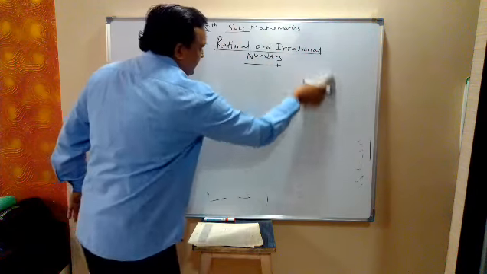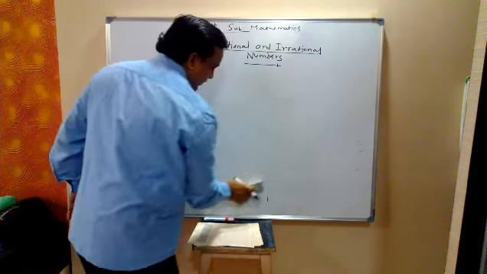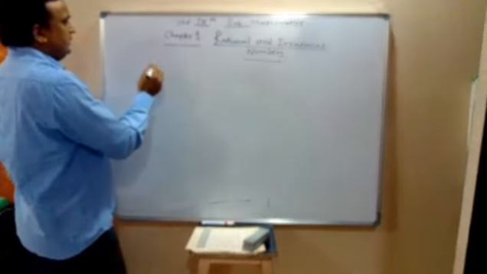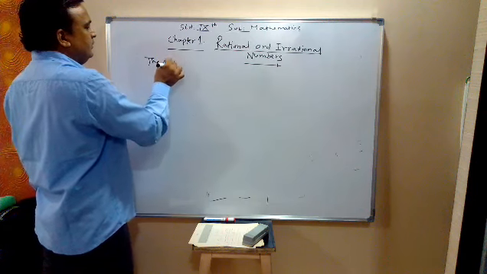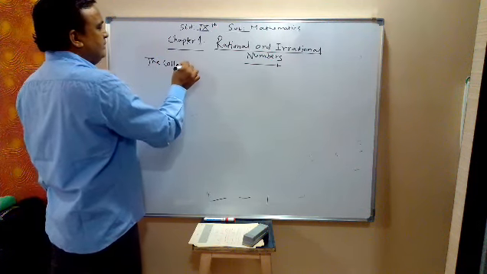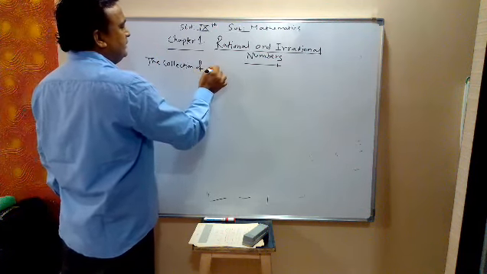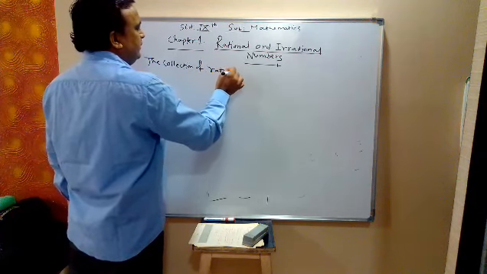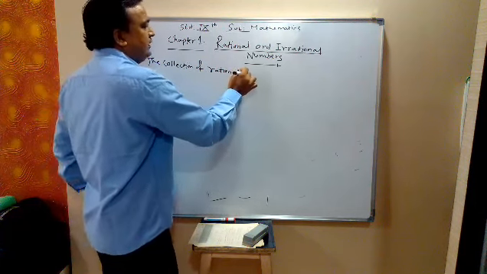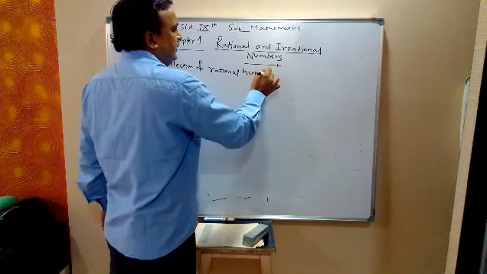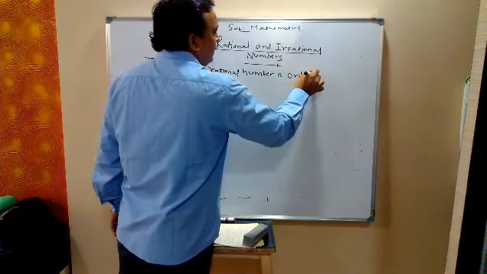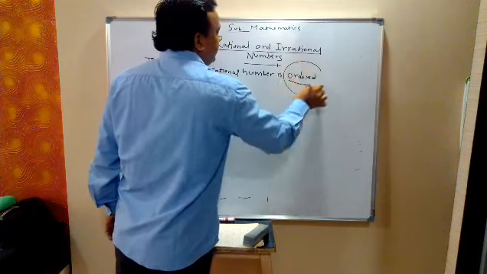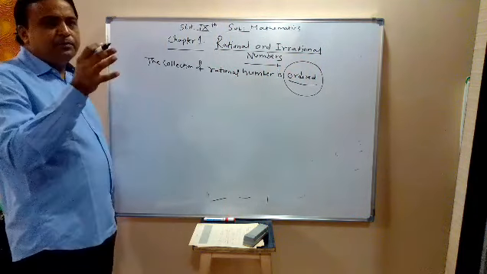The collection of rational numbers is ordered. Ordered means we can compare two rational numbers.